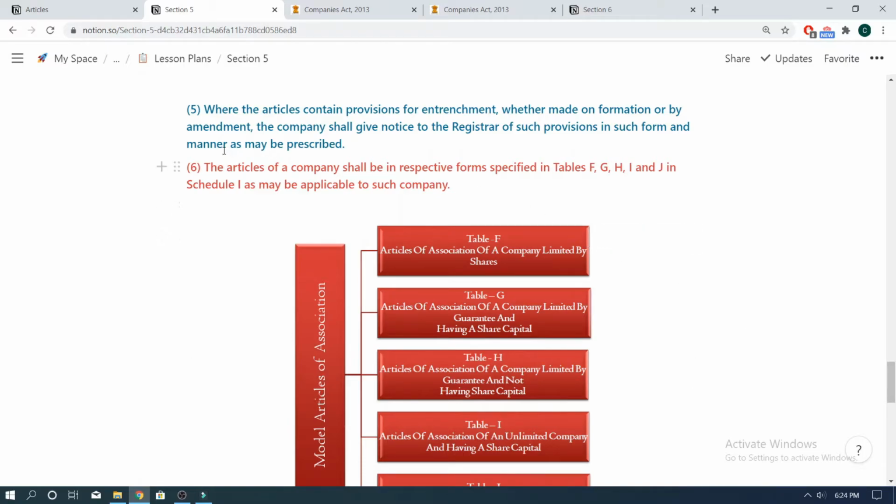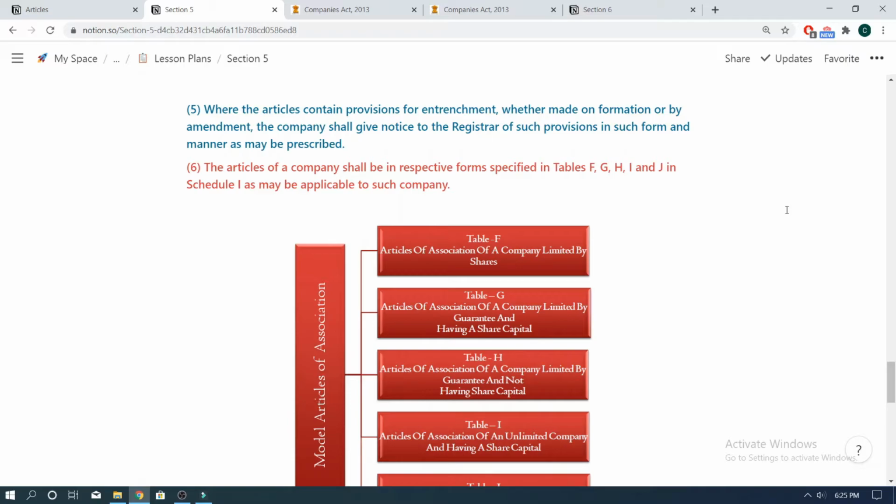If we read subsection 5, it says, where the articles contain provisions for entrenchment, whether made on formation or by amendment, the company shall give notice to the registrar of such provisions in such form and manner as may be prescribed. Basically, any company which inserts any provision related to entrenchment in its Articles of Association will have to give intimation of the same to the ROC.